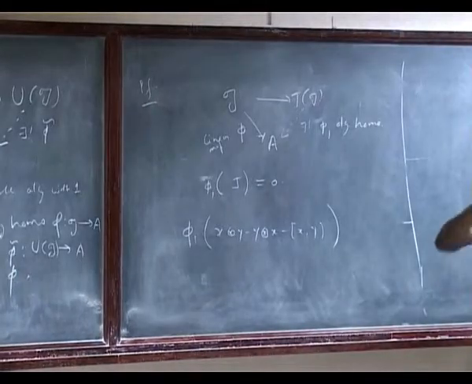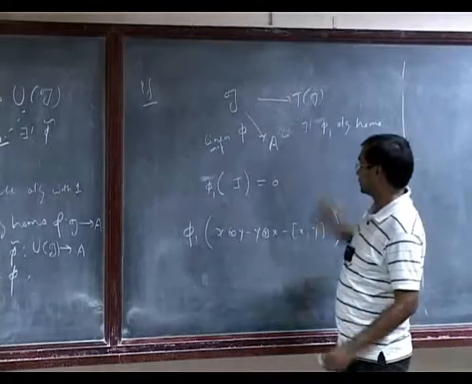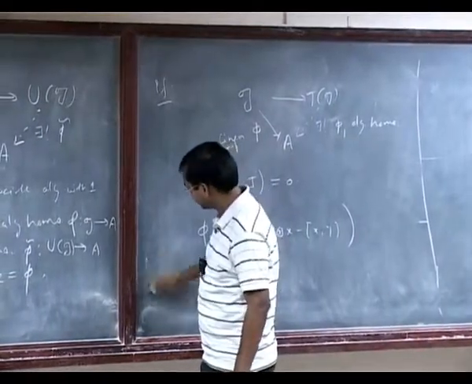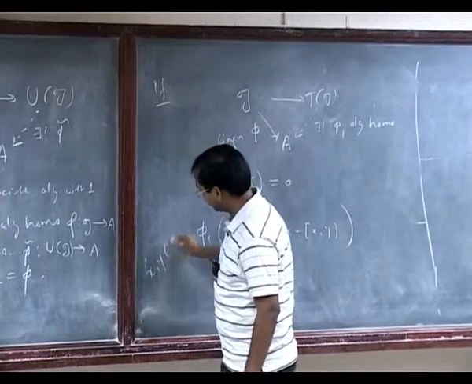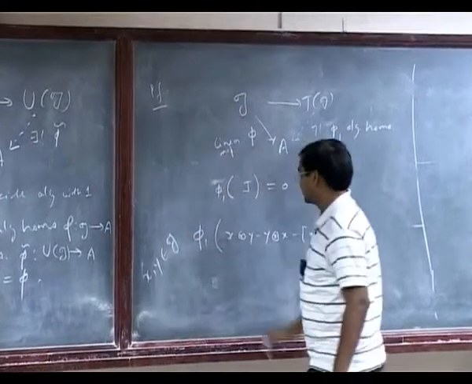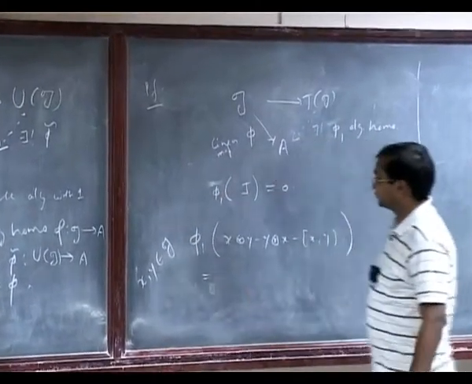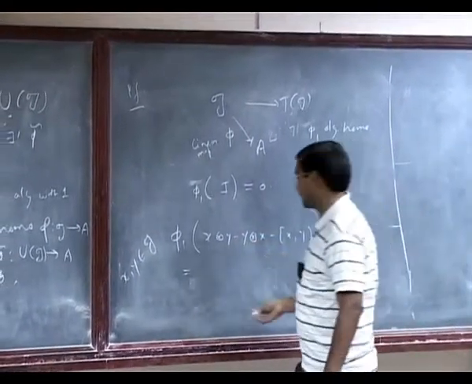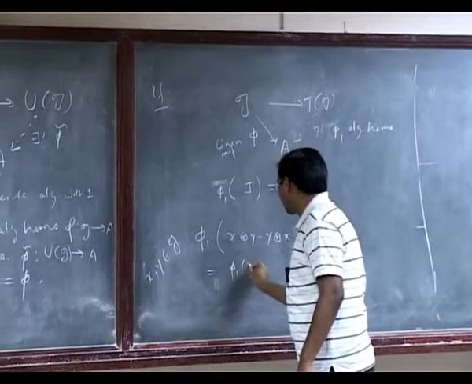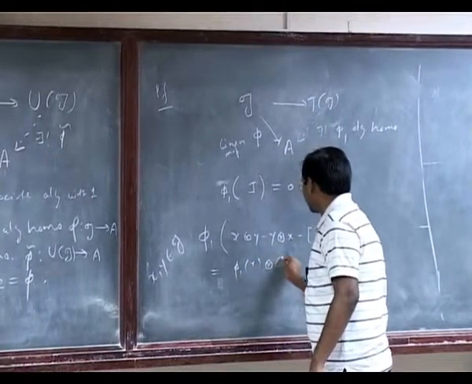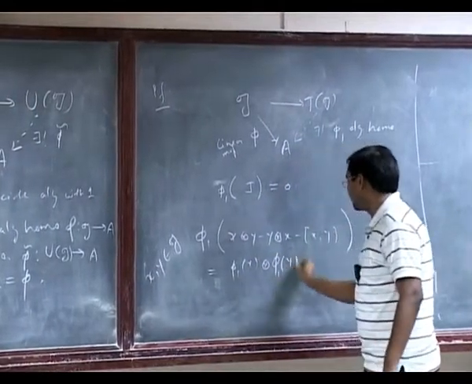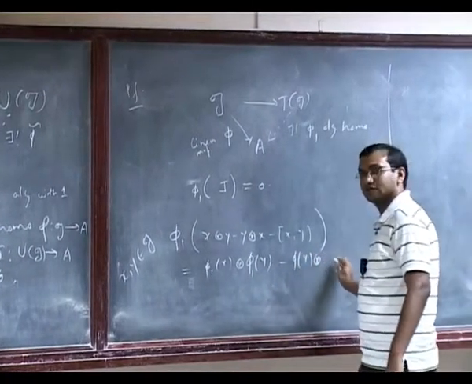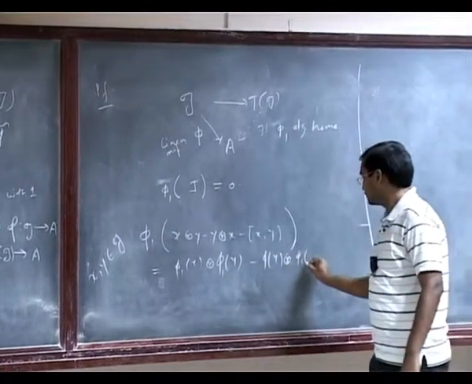So what is this element? Now you have to follow this map, where x and y are elements of G only, x, y belong to G. So phi1 is an algebra homomorphism, so I can take phi1 inside here. It will become phi1 of x tensor phi1 of y minus phi1 of y tensor phi1 of x.